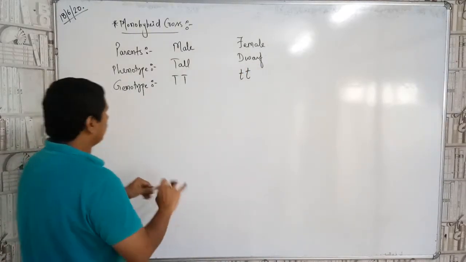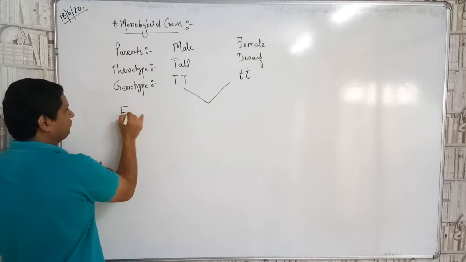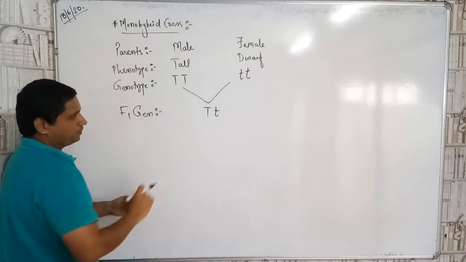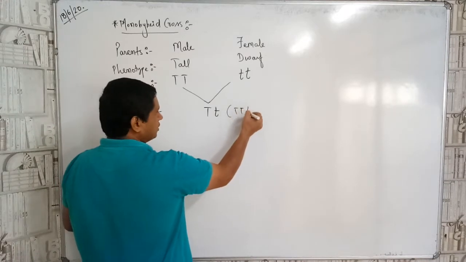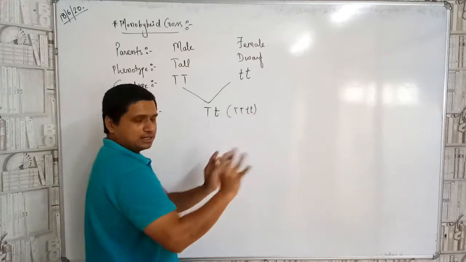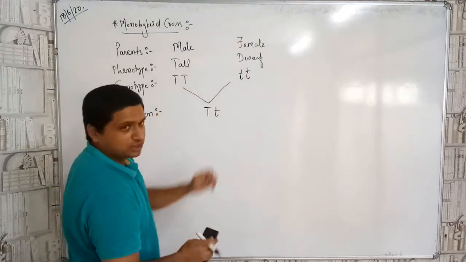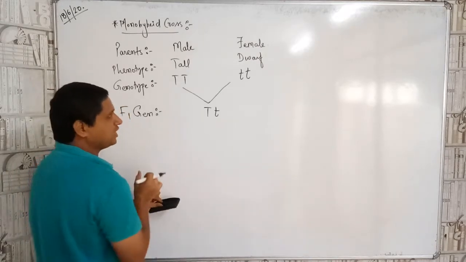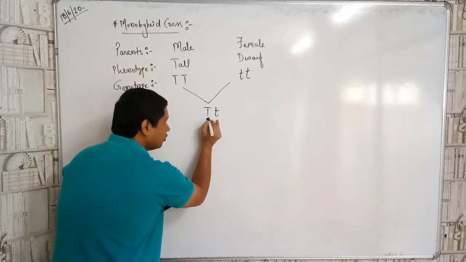Okay, now we need to do the mixing, children. So the F1 generation that we get over here is capital T, small t. Now you must be thinking, sir, why not small t, capital T? It's one and the same case. So in that case, it cannot be different. We are taking only one gene from both the sides. So what will be the resultant characteristic of this plant? What will be the height of this plant, children? Tall or dwarf? Of course it will be tall.